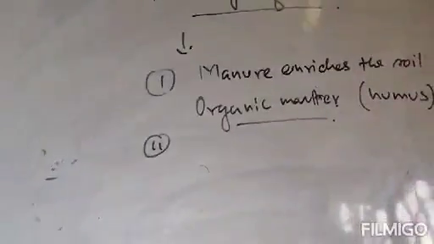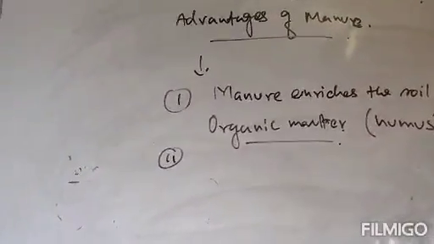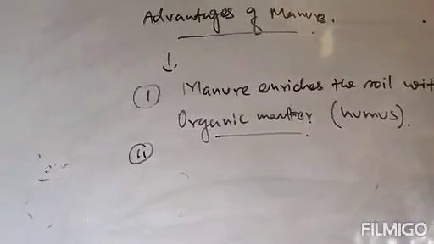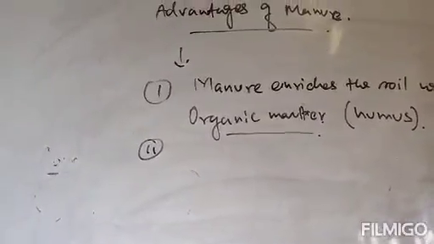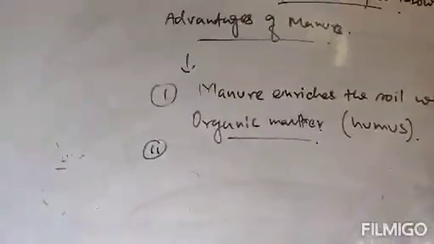The second advantage of using manure is it increases the soil fertility. Manure increases the soil fertility and decreases the harmful effects of pesticides or insecticides in the soil.